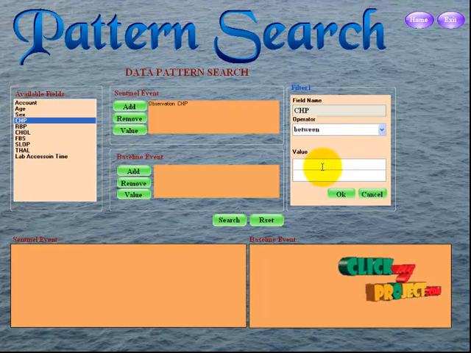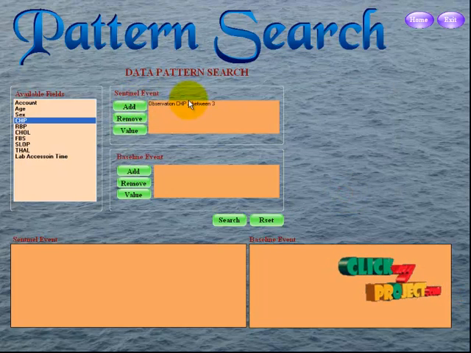I fill the value for the CHP, it is a 4 type. I give 1 and 2 types. I search. Okay, the screening event is closed. Observation CHP 2 between 3.